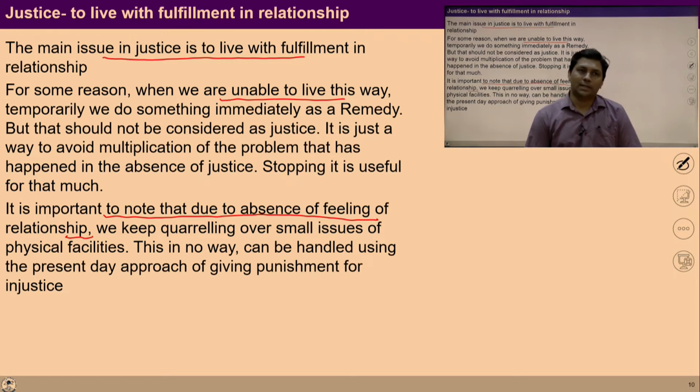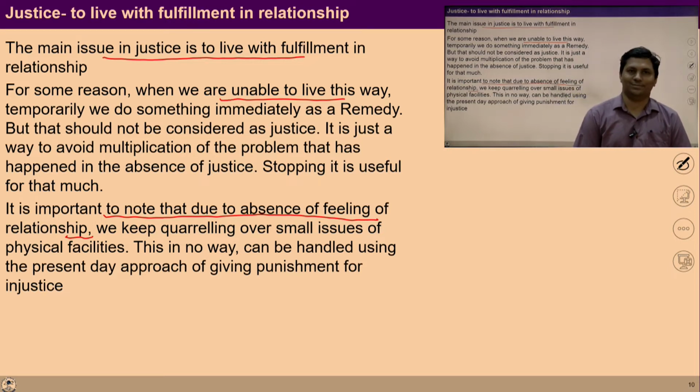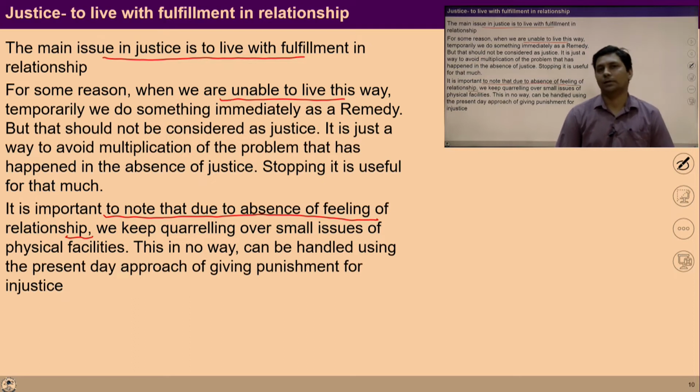So if justice has to be ensured, the work has to be done on ensuring this feeling of relationship in everyone. Otherwise, people keep quarreling on very small issues, which you can see in the prevalent societies.